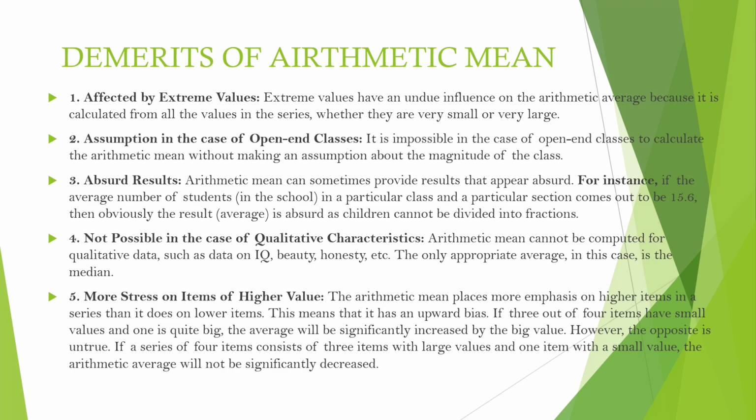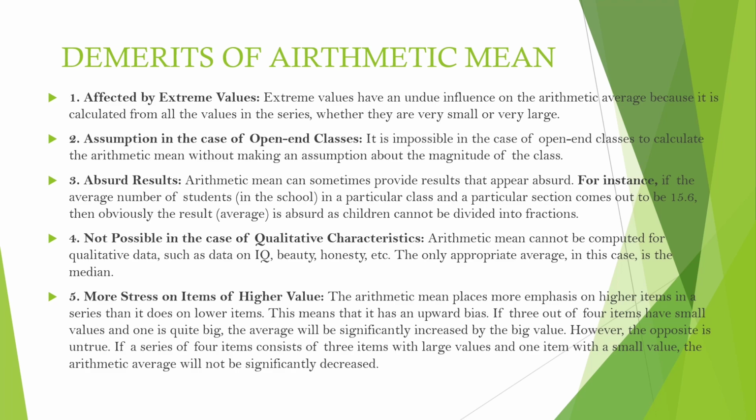Demerits of arithmetic mean. 1. Affected by extreme values. Extreme values have an undue influence on the arithmetic average because it is calculated from all the values in the series, whether they are very small or very large.